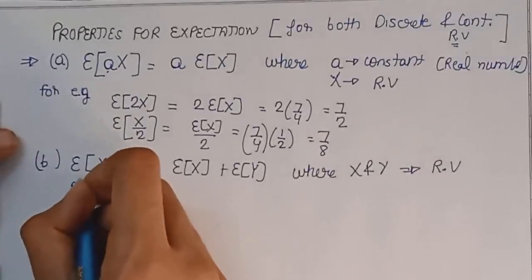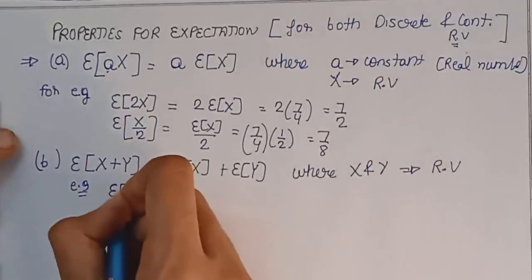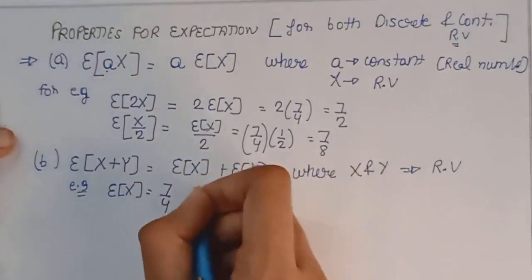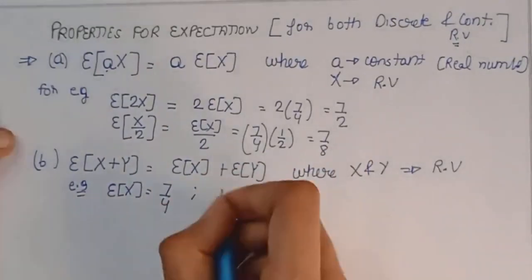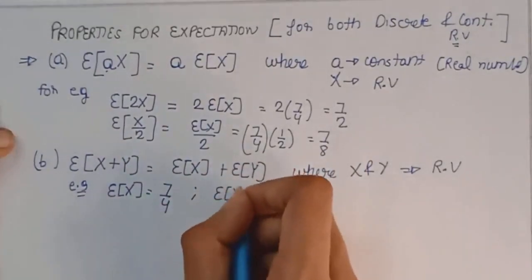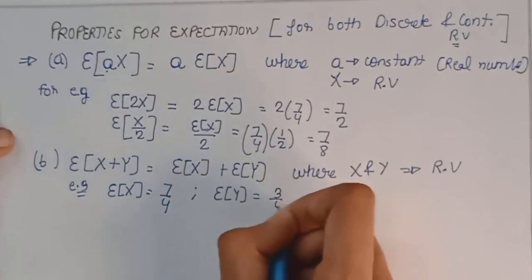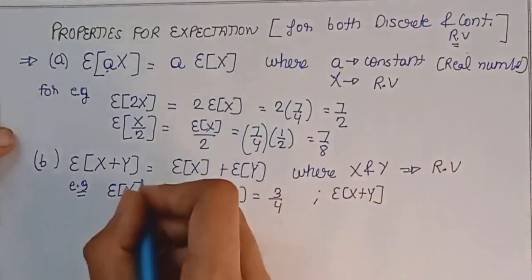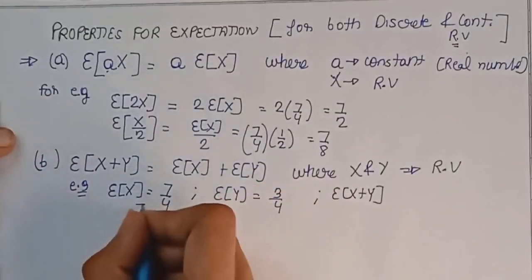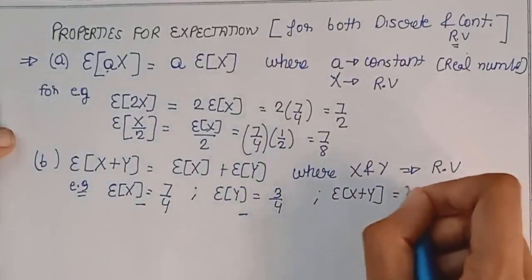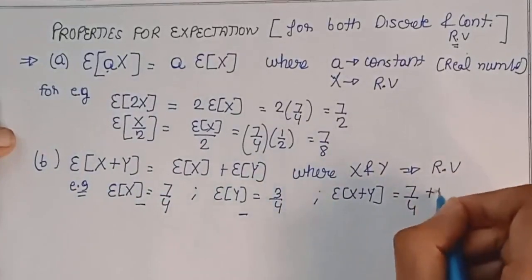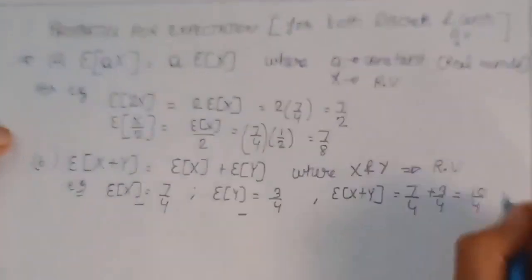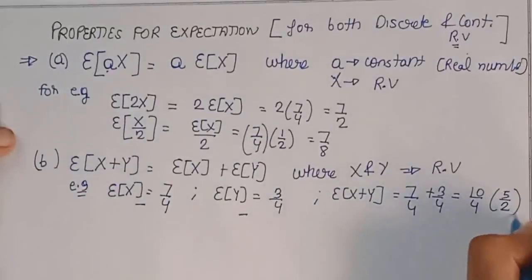For example, from the previous example, expectation of x is equal to 7 by 4, and let us assume that you know another random variable whose expectation is 3 by 4. Then expectation of x plus y using this property is equal to the summation of both of these, which is 7 by 4 plus 3 by 4, which comes out to be 10 by 4, which is equal to 5 by 2.